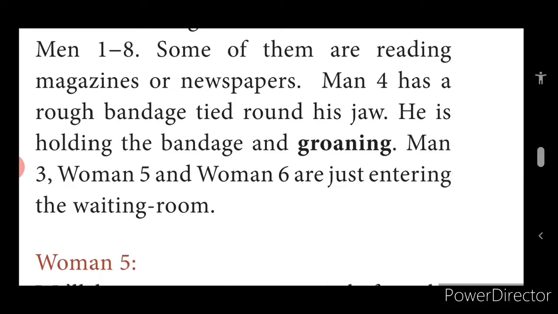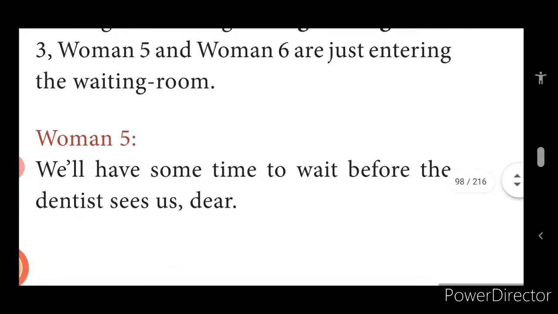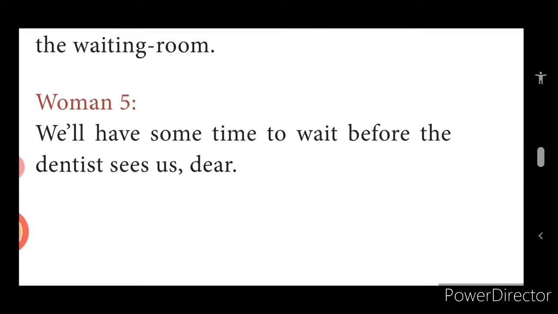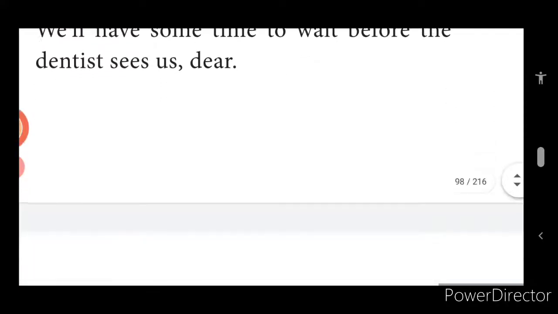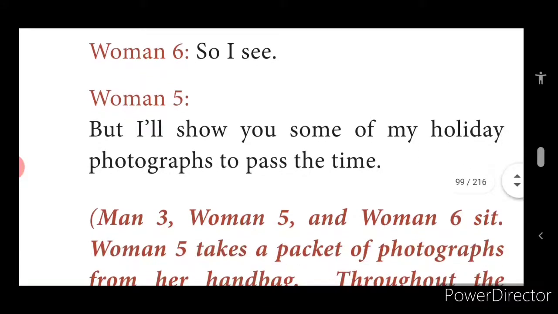Man 3, woman 5 and woman 6 are just entering. These people enter the waiting room. Woman 5: Well, we'll have some time to wait before the dentist sees us, dear. Woman 5 says to the other that the dentist has not come yet, and we have some time. Till the dentist comes, we must wait for some time. And woman 6 says, So I see. Is it so? That's the meaning. Woman 5: But I'll show you some of my holiday photographs to pass the time. Woman 5 says, until the dentist comes, I'll show you some of my photographs.